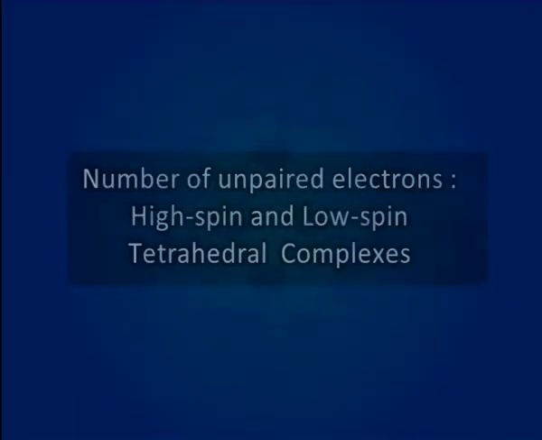Today, first we are going to discuss the number of unpaired electrons, that is, high spin and low spin tetrahedral complexes.